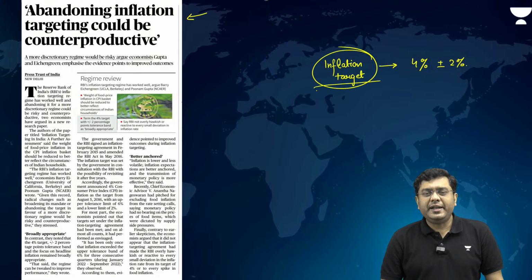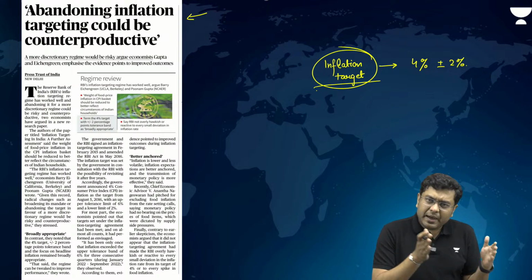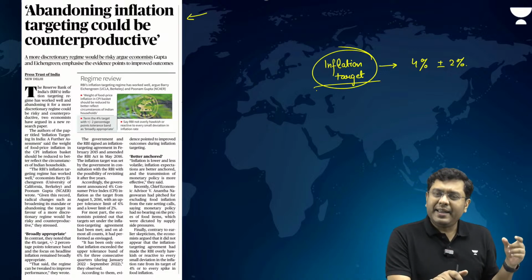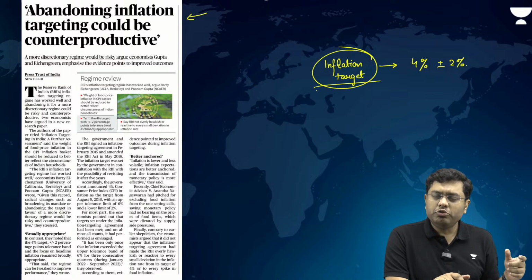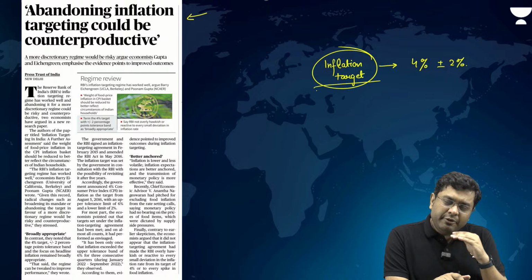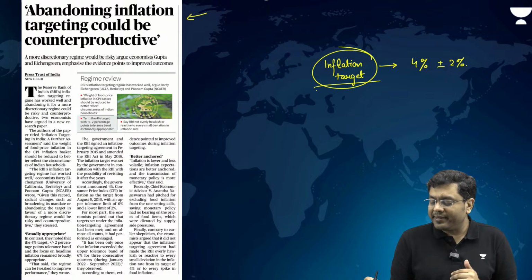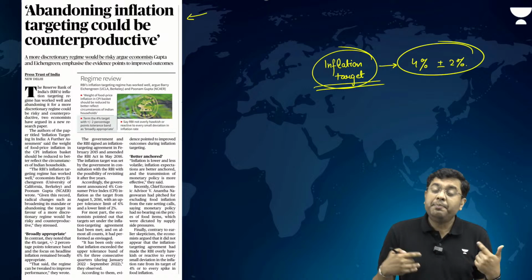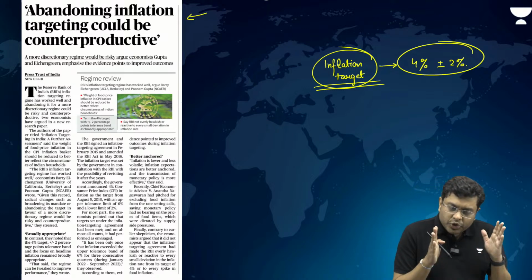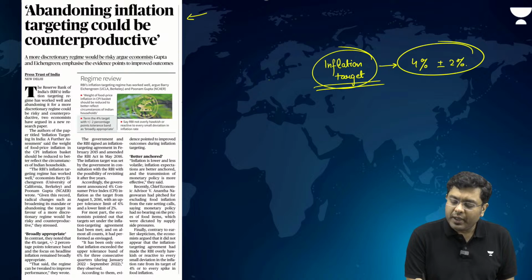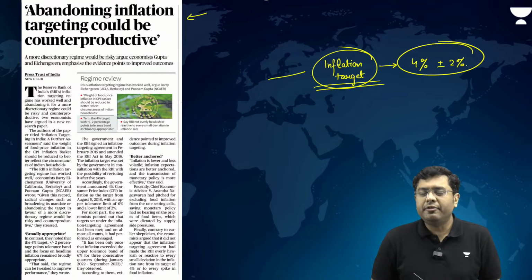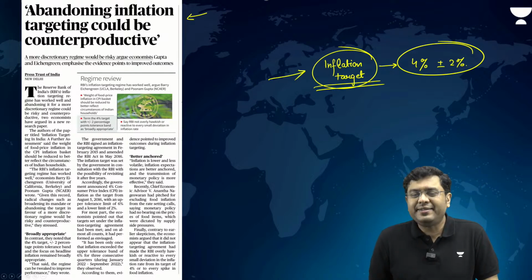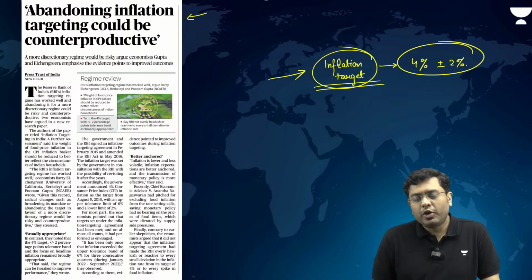So that is what the study talks about: barring a few months in the year 2022, the inflation has largely been in this range and that has worked significantly, at the same time promoting growth. So RBI should focus on the inflation target itself while revising its interest rates going ahead into the future. Okay?